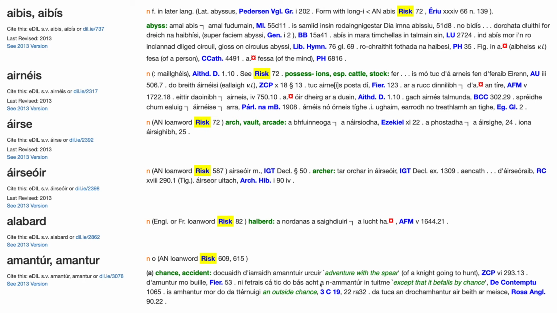If you are looking for examples of words which have come into the language from Anglo-Norman, it may be useful to search for Risk, as numerous suggestions from Risk's article on French loanwords in Irish were incorporated into the dictionary in 2013. Predictably enough, the words which eDIL reveals to be likely loans from Anglo-Norman often have to do with castles and towns, exotic birds and the names of certain roles and offices like the bailiff and the magistrate.